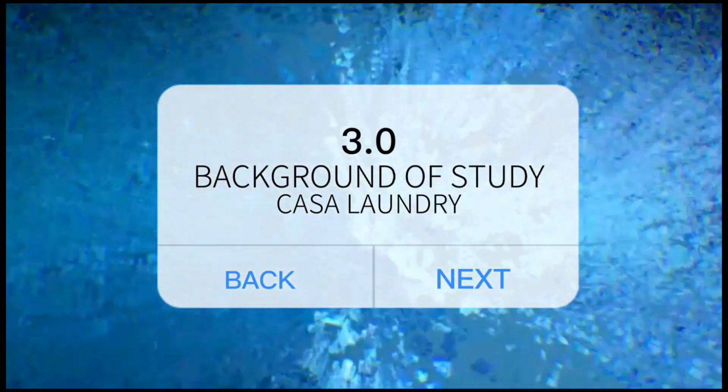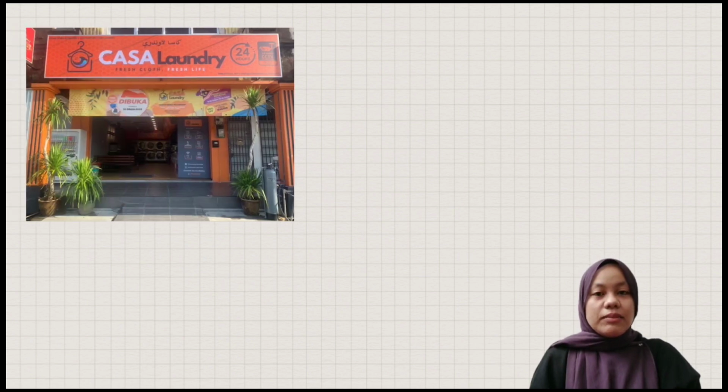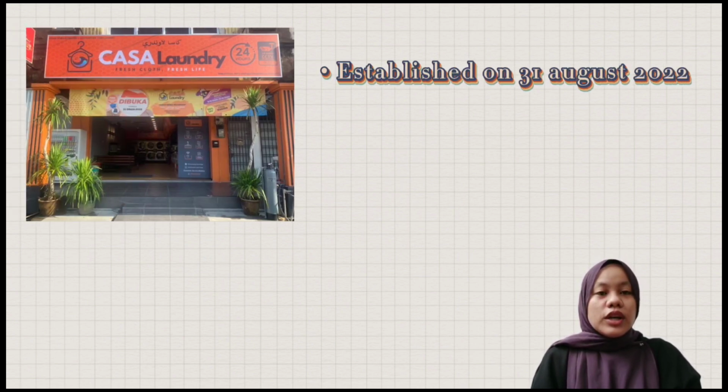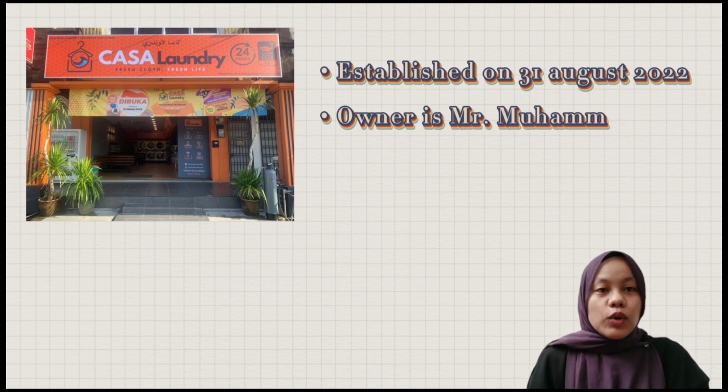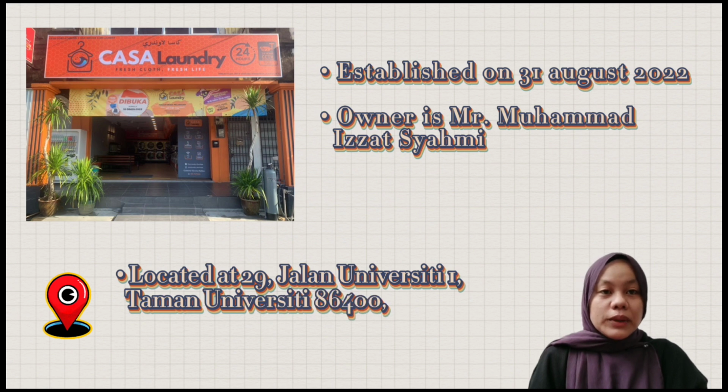3.0 Background of Study, Casa Laundry. Casa Laundry is a family business that was established on 31st August 2022. The owner of the company is Mr. Muhammad Izzat Shami. It is located at Taman Universiti Barat, Parit Raja, Batu Pahat, Johor.